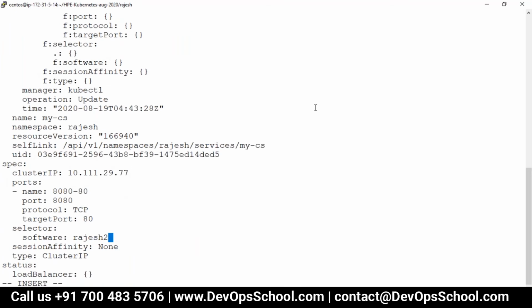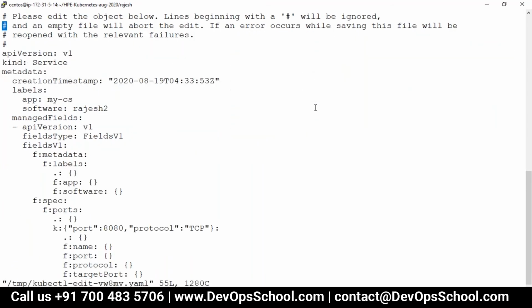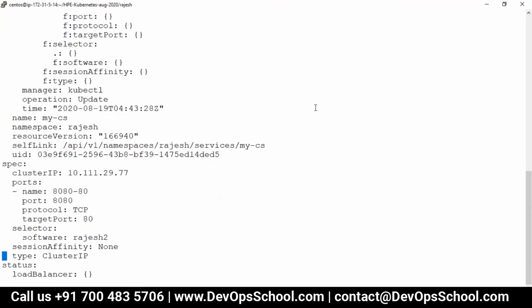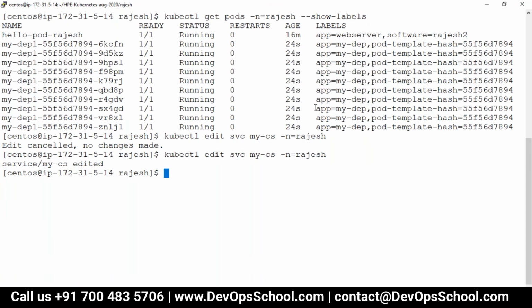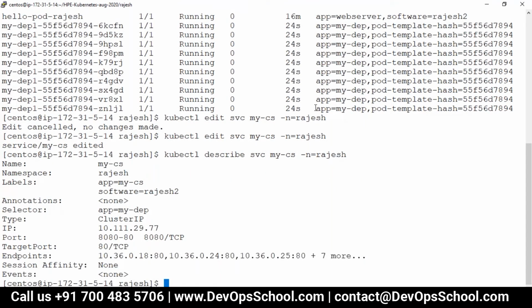So here what I'm going to do is edit the service. See here, I saved it. Service, okay. And can I describe the service now? See here. Did you see the magic now? Endpoints. Look at the endpoint fields.